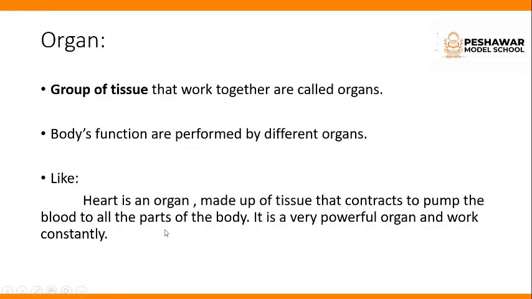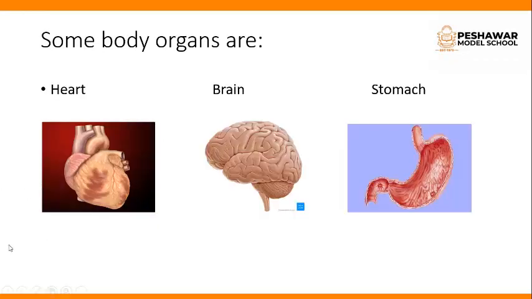Your heart is an organ and it is made up of tissue. So when it contracts, it pumps the blood to all parts of your body. It is a powerful organ and it works throughout day and night and does not stop. So what are organs? When a group of tissues work together, they are called organs. Okay, in this slide you will see your heart is an organ, your brain is an organ, your stomach is an organ, your kidneys and your lungs are organs. They are different organs in our body.